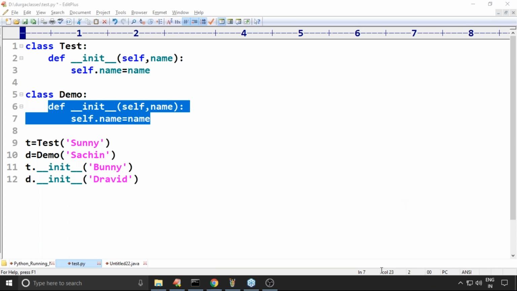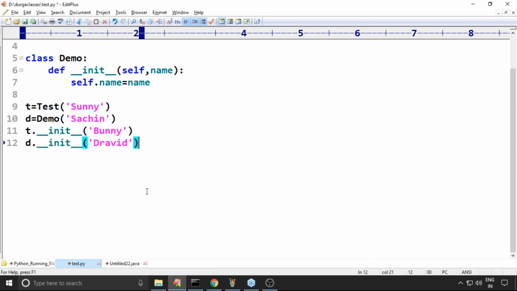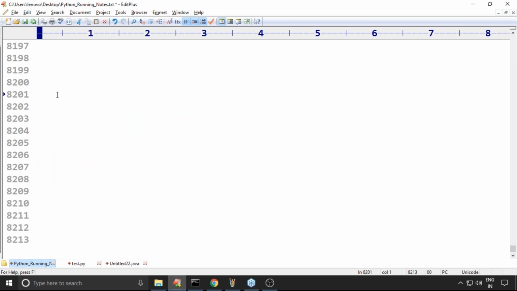Is there an alternative for method overloading? We are not using the concept multiple times. No, Python is implemented like that. But anyway, operator overloading is already there. Okay. Now, someone asked about this doubt.